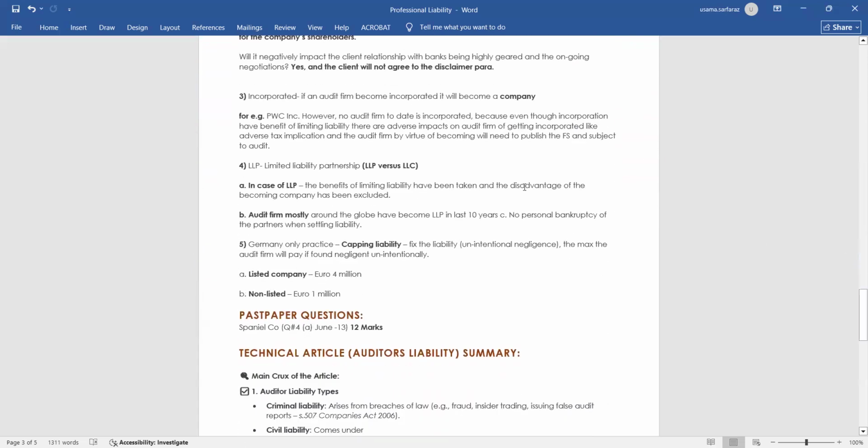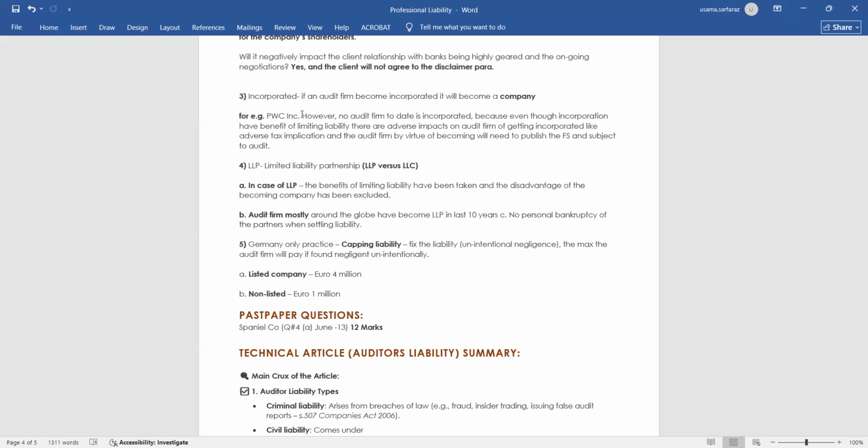Now move to point 3. Incorporated means an audit firm incorporated into a limited liability company. In the past, it has never been seen that an audit firm has done this. But yes, it's mentioned in the ACCA content, so we have to study it. If an audit firm becomes incorporated, it will become a company. For example, PwC Incorporated means the PwC firm becomes a PwC company.